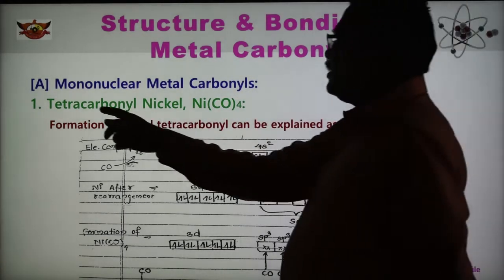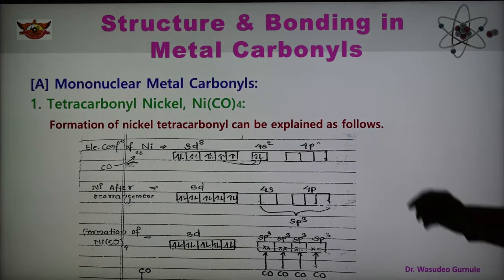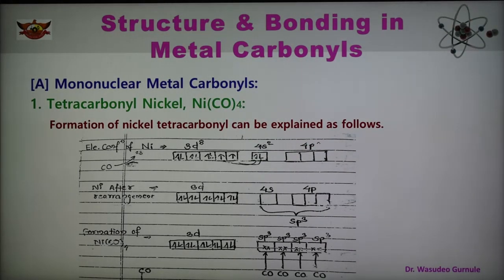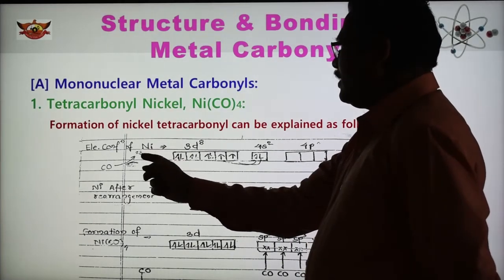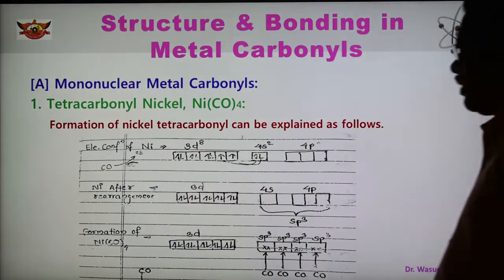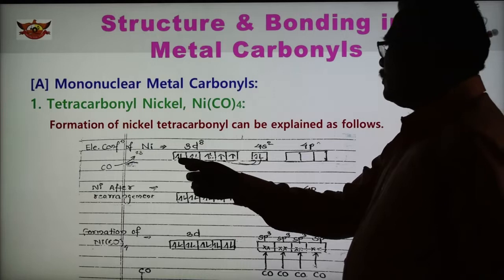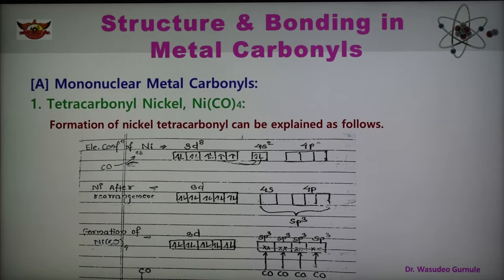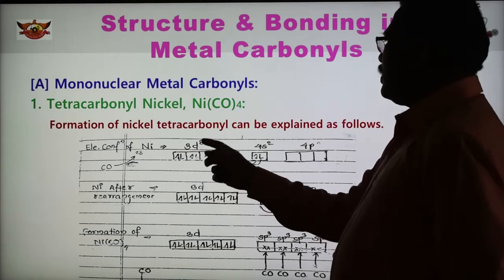Here the important mononuclear compound, first example, is tetracarbonyl nickel, and the formula is Ni(CO)4. The formation of this nickel tetracarbonyl we can explain here. As we know, nickel is the metal, and the atomic number of nickel is 28. So in the ground state of nickel, the electron configuration is argon 3d8 4s2, because the atomic number is 28.